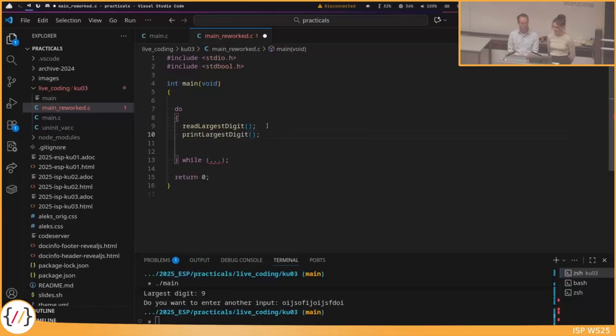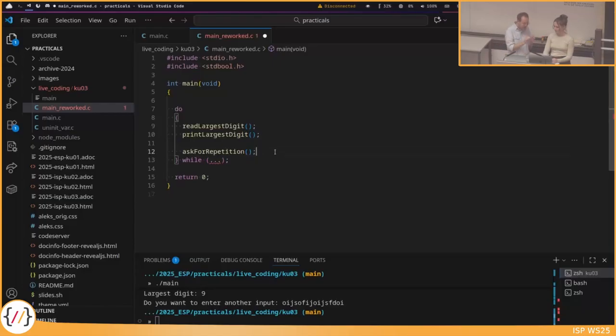And then the third functionality that we had here, okay, ask for repetition. And that's everything. This should be the main function. If you see the main function now, you see what the program does: it reads the largest digit, prints the largest digit, and then asks for repetition. That is everything that should be contained in the main function, because now you know what the program is doing without any further logic.